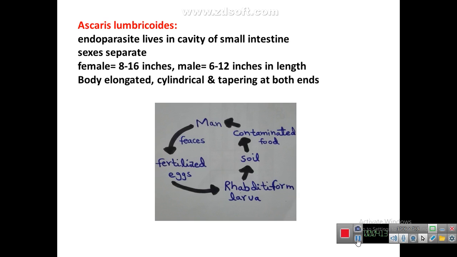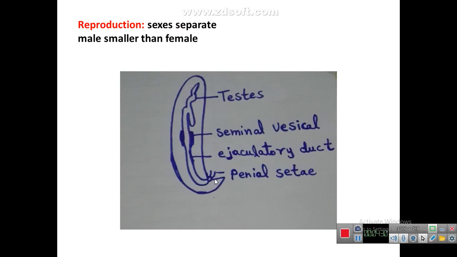The anterior end of both the male and female is similar, that is pointed or taper, but the posterior part of the male Ascaris is curved with two spine-like structures that are known as perineal setae. The diagram showing the perineal setae, these are actually the organ of copulation. That means with the help of this organ, sperms will be transmitted to the body of female.